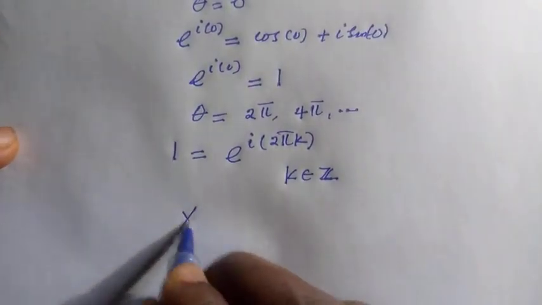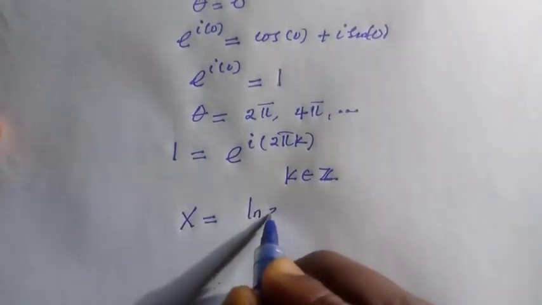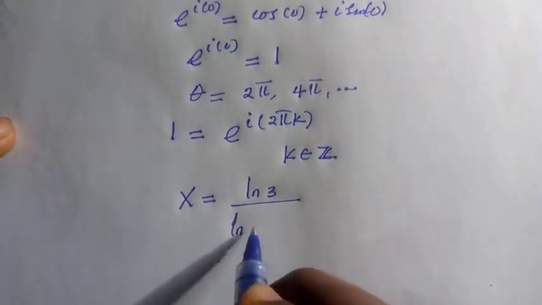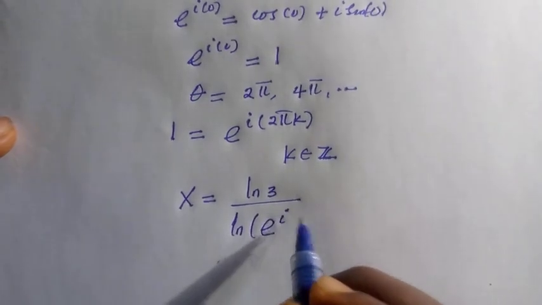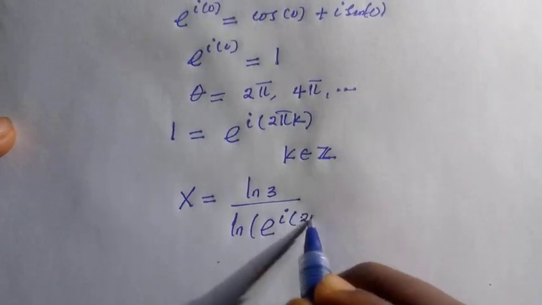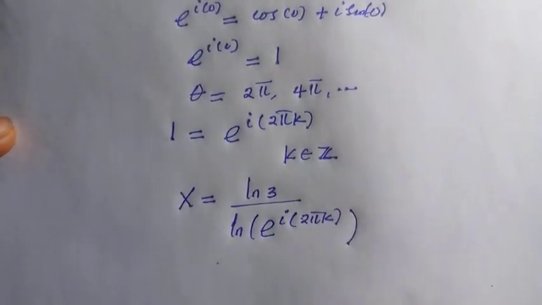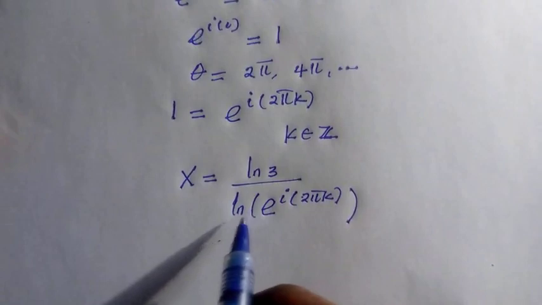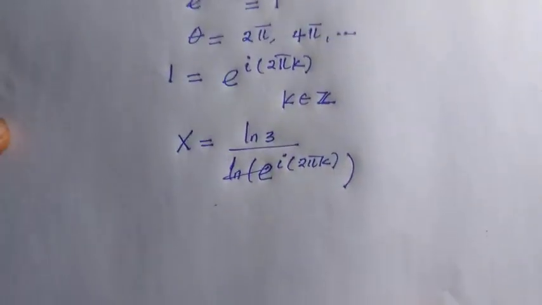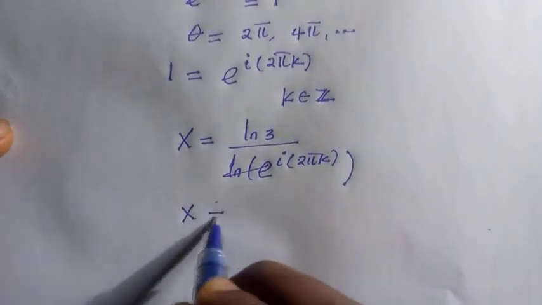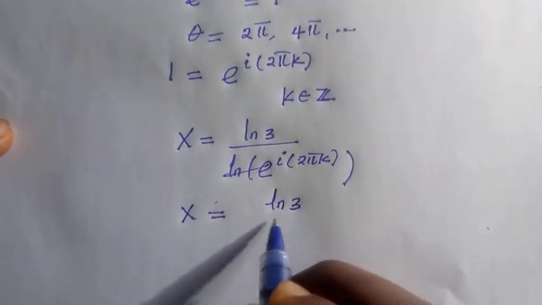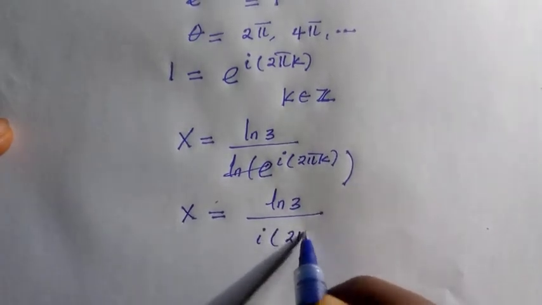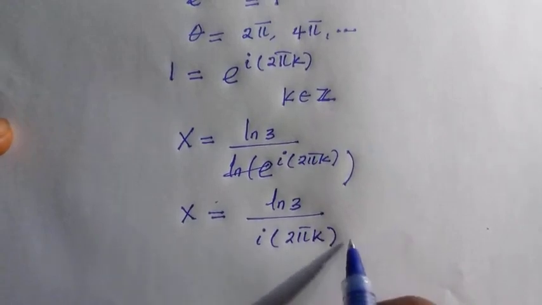Therefore we have x equals ln of 3 divided by, so instead of 1, we replace it with exponential of i times 2 pi k. This is what we have for this. And when we expand this, the exponential and ln are inverse to each other. They cancel. And when they cancel, we get the value of x equals ln of 3 divided by i multiplied by 2 pi k. So here is the result.